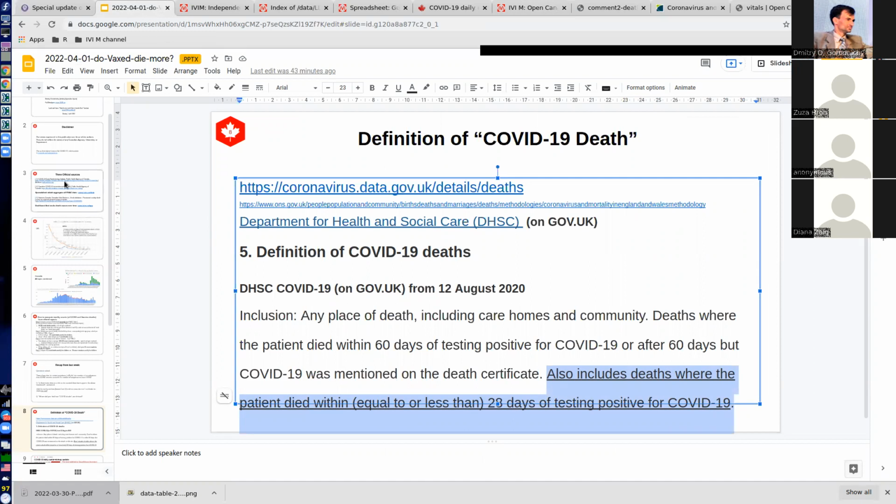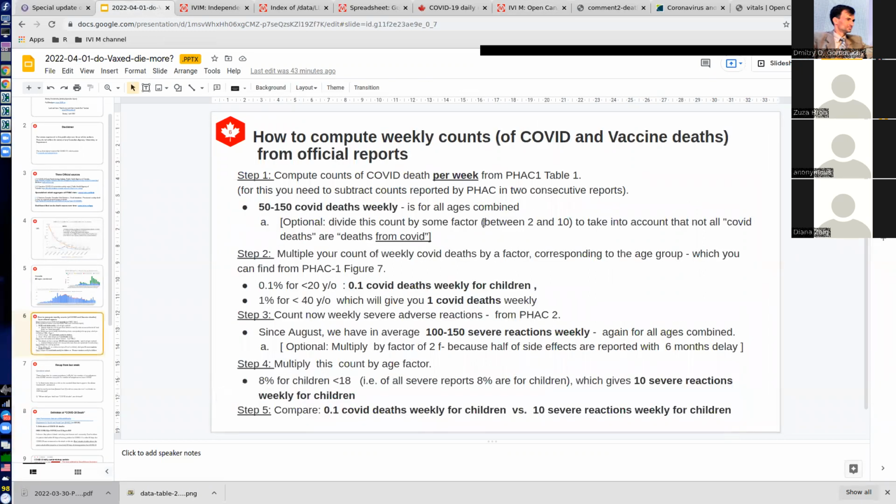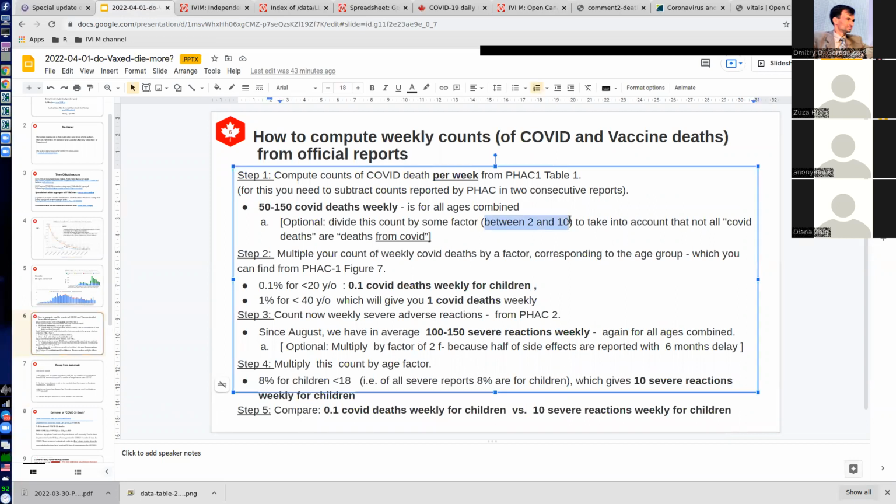We don't know what this factor is, but I suggested a factor between 2 and 10, based on the data we see from the United Kingdom and United States. So essentially all those deaths reported in that spreadsheet, you should divide by 2 or by 10.